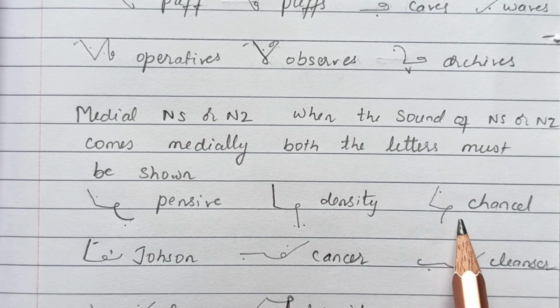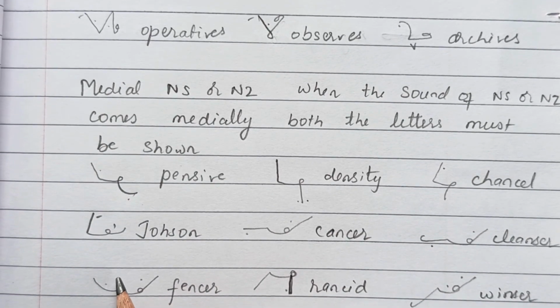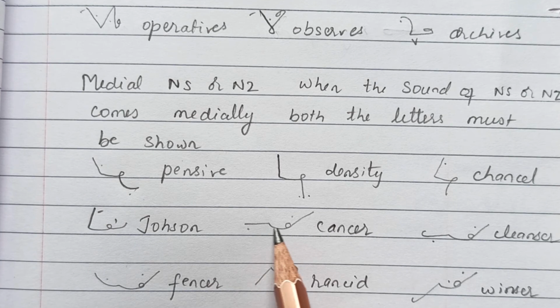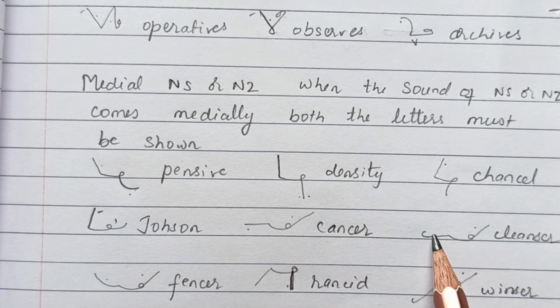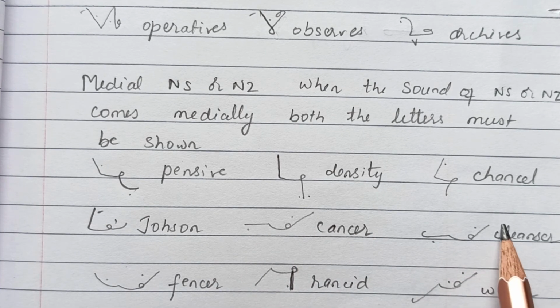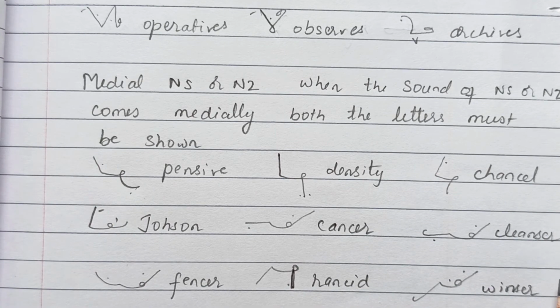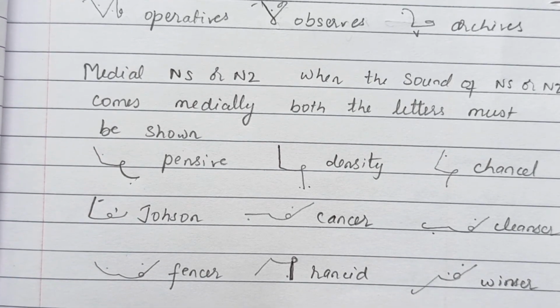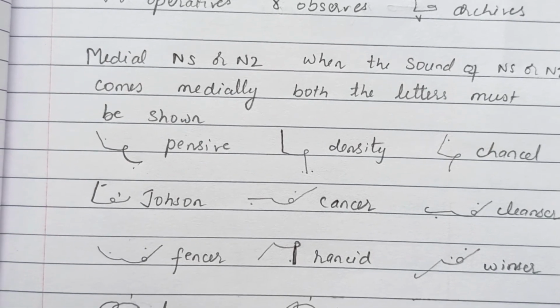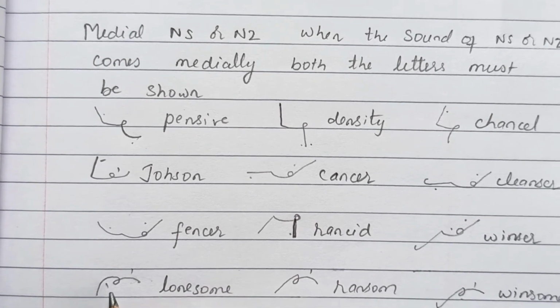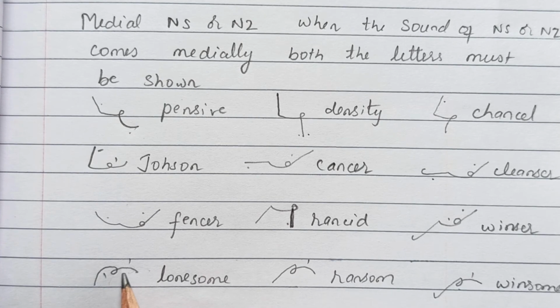Density. Chancel. Johnson. Cancer. Cleanser. Fencer. Rancid. Bincer. However, we can use the N hook here for the words